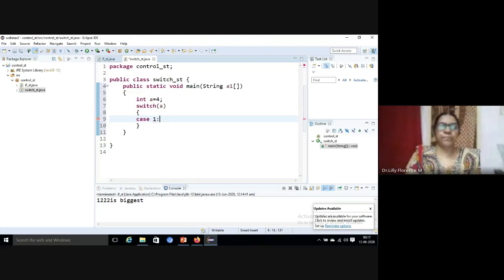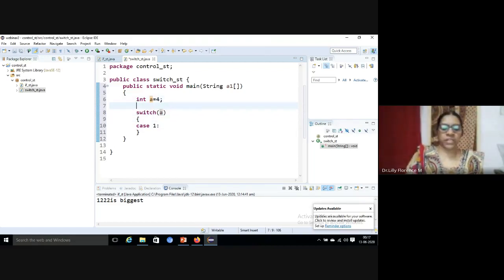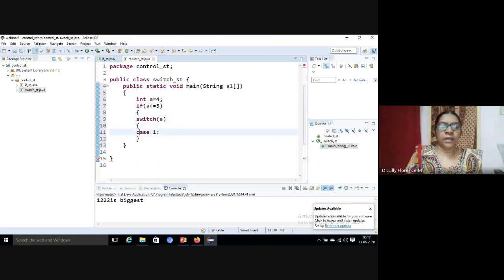So we can take less than 5. That also we can check here. If A less than or equal to 5, if it is true, it will do all the other processing.